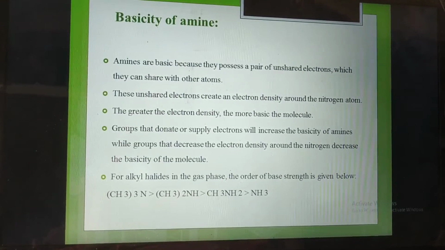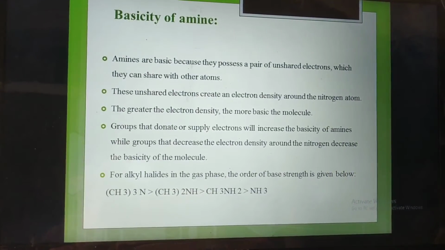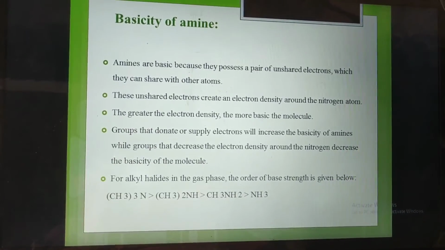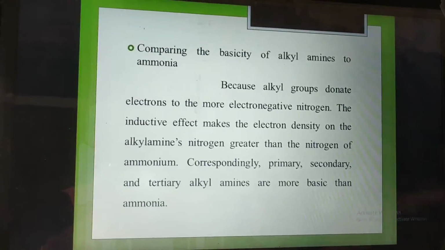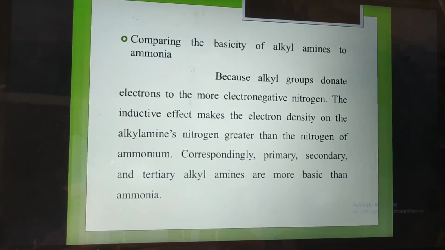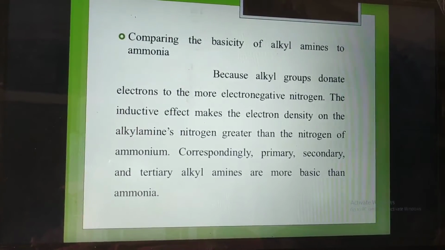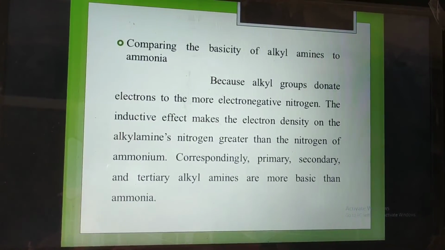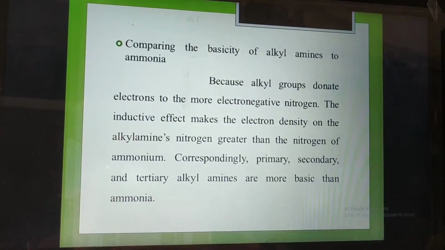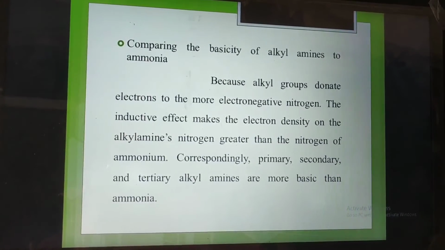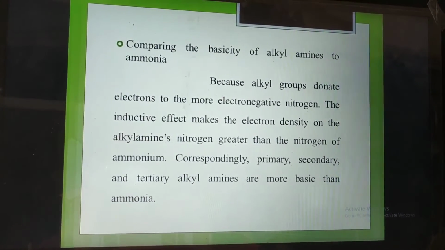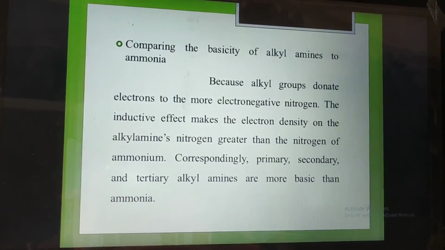In alkyl amines, in the gas phase, the order of base strength is given below. Comparing the basicity of alkyl amine to ammonia, the alkyl group donates electrons to the more electronegative nitrogen which is attached to the alkyl group. The inductive effect makes the electron density on the alkyl amine nitrogen greater than that of ammonia.